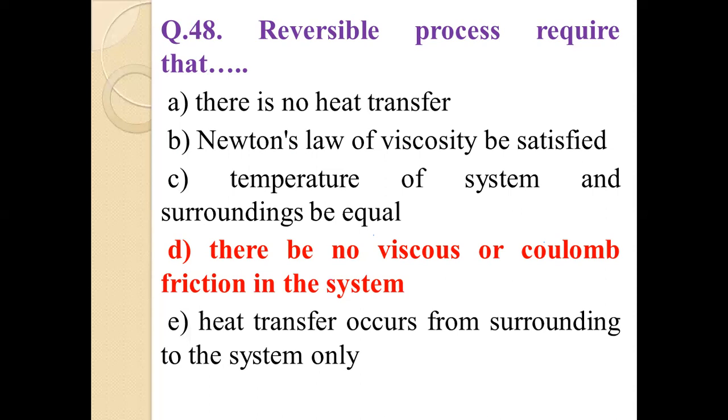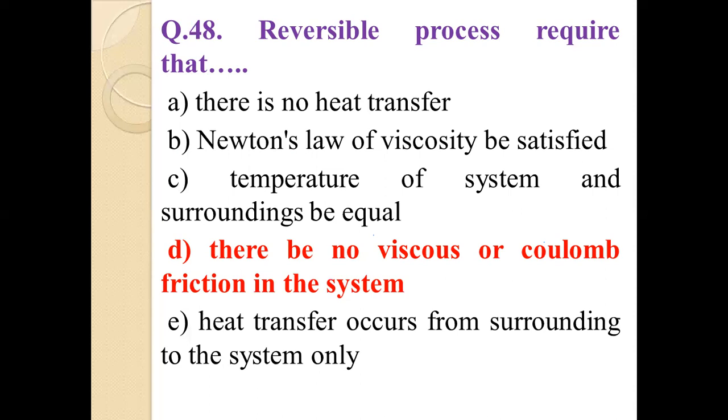In any actual flow of fluid or change in a mechanical system, the effects of viscous friction, Coulomb friction, unrestricted expansion, hysteresis, etc. prohibit the process from being reversible.